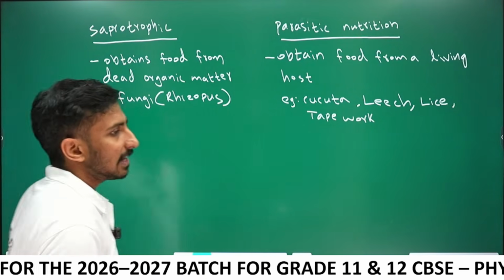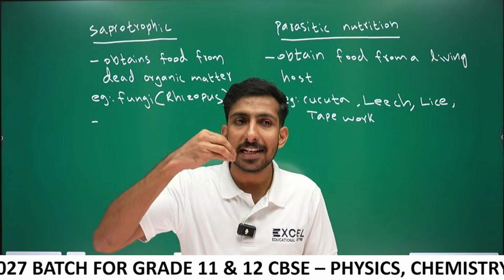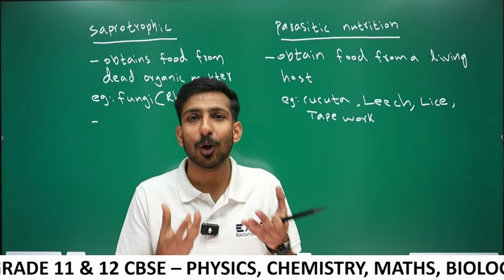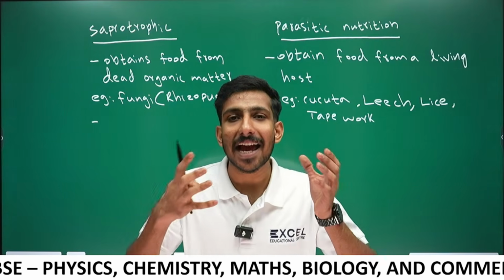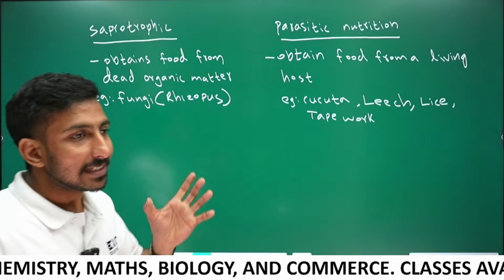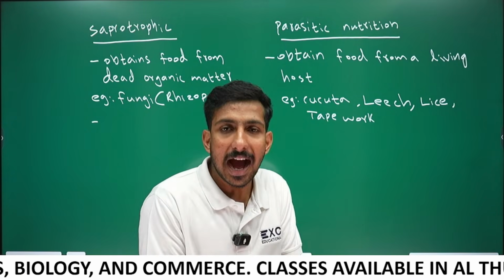In holozoic nutrition we digest food inside our body, in the mouth, stomach and small intestine. But in saprotrophic nutrition they secrete enzymes outside the body and digest the food there.